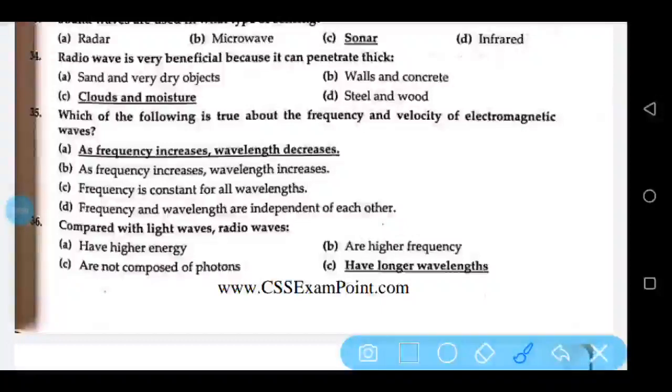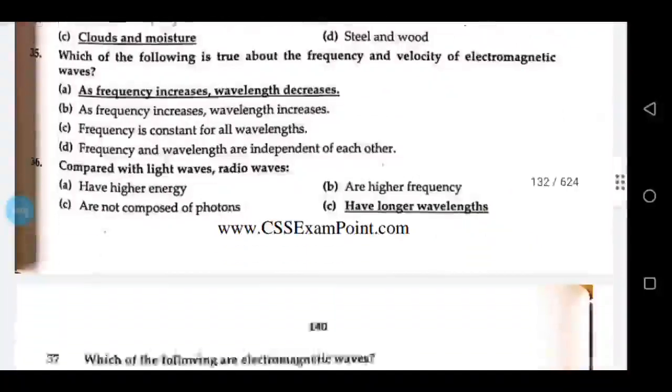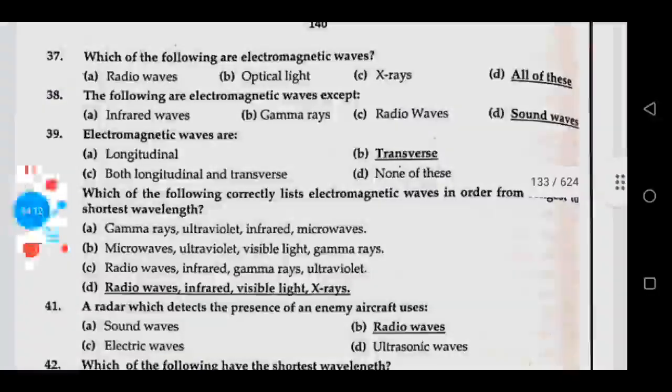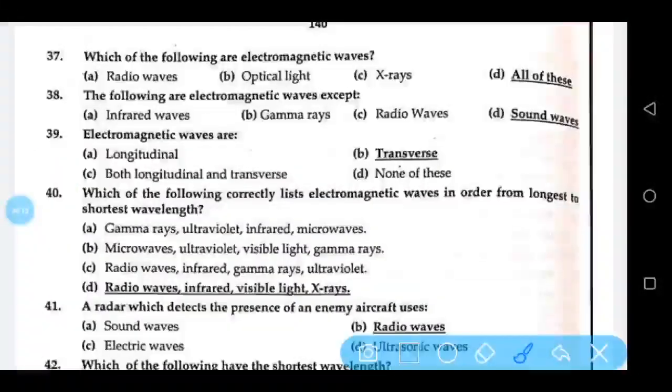Which of the following is true about the frequency and velocity of electromagnetic waves? As frequency increases, wavelength decreases. Compared with light waves, radio waves have longer wavelengths. Which of the following are electromagnetic waves? All of these. Radio waves, optical light, and X-rays. The following are electromagnetic waves except sound waves.